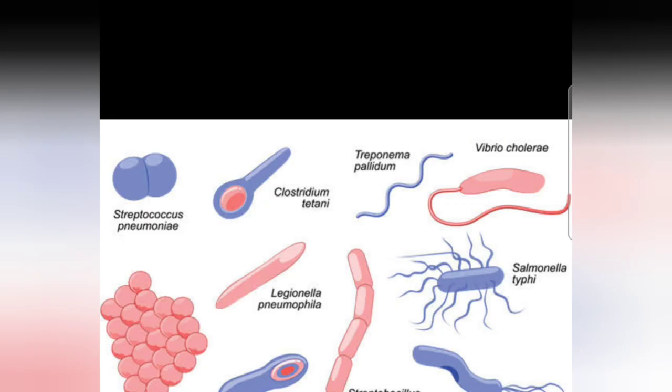Okay, now in your book you will find a detailed study on bacteria. Bacteria are minute unicellular microbes. Their size varies from 0.2 to 100 microns. Each bacterial cell may exist singly as one single bacterium, like in here.